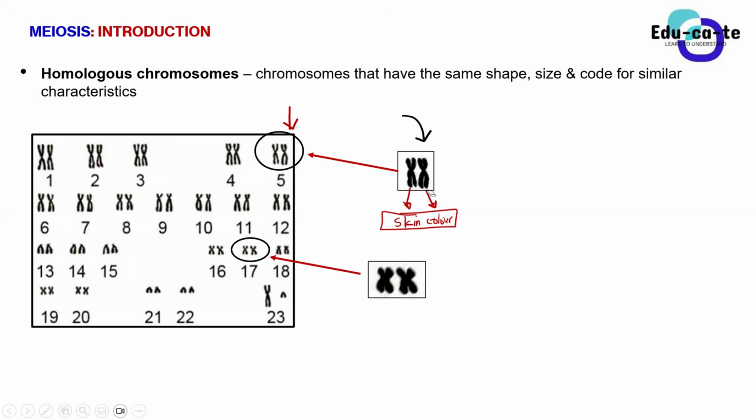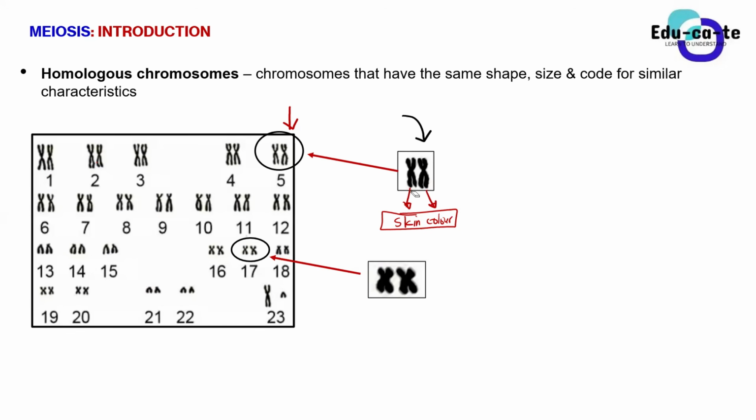And we explained last time, where do you get those chromosomes from as a human being? You get them from your mother and from your father.